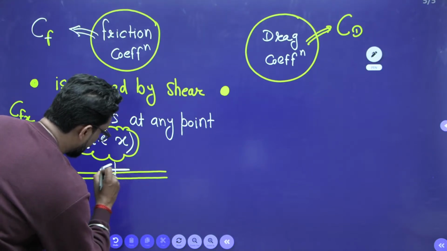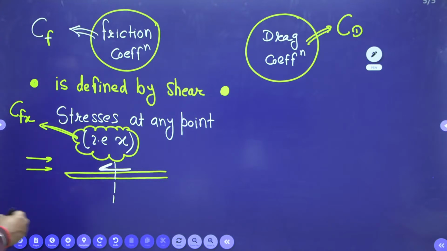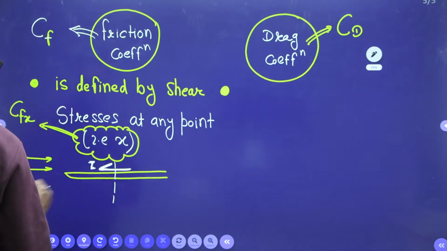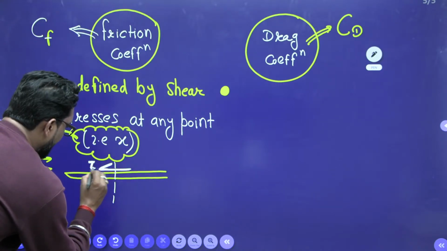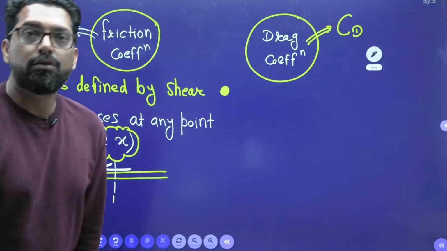At this cross section, what is the tau value? First find. Right, this is tau at any x. This is the tau value at x.